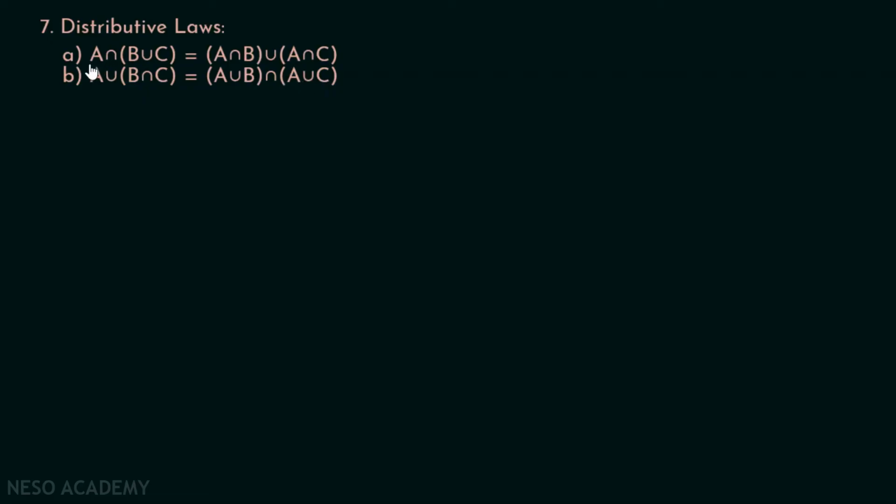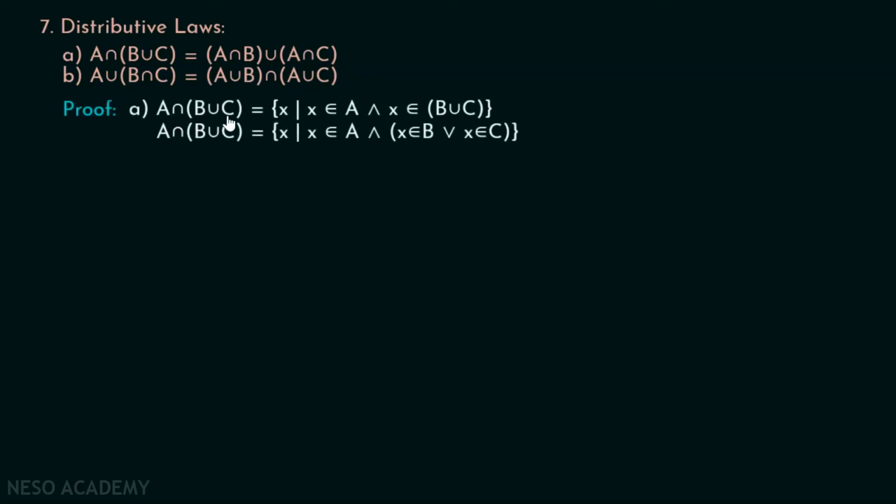First, we will prove A intersection (B union C) is equal to (A intersection B) union (A intersection C). From the definition, we know that A intersection (B union C) is nothing but the set of all x such that x belongs to A and x belongs to B union C, right? X must belong to A and x must belong to B union C. This is from the definition of intersection, right?